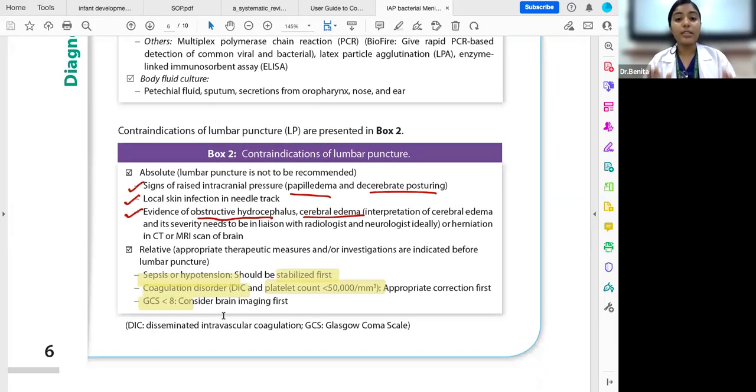Now, when is lumbar puncture contraindicated? Lumbar puncture is contraindicated when there are signs of raised ICP, which I already told, and when there is local skin infection, or if there is obstructive hydrocephalus or cerebral edema.